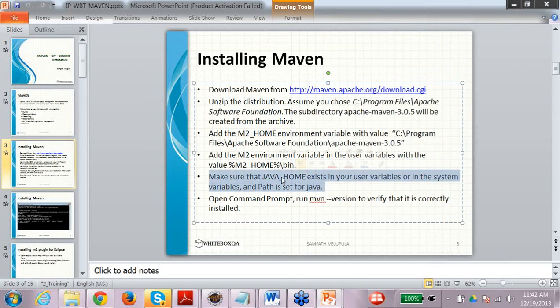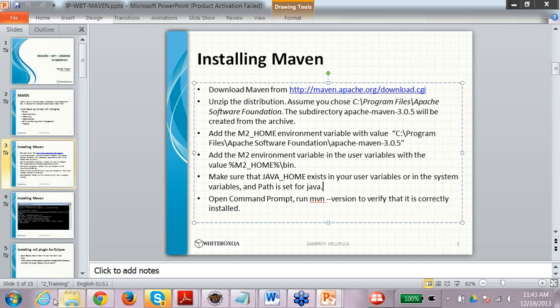I have to make sure that Java home is set, and then I have to put this Maven build path into the path for Java. This step is missing here, but I need to add this bin path in my path variable also, so that I can run Maven anywhere from my machine.